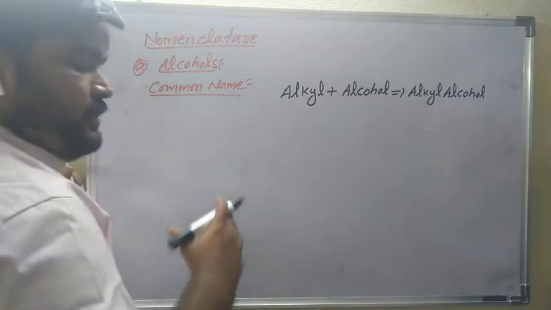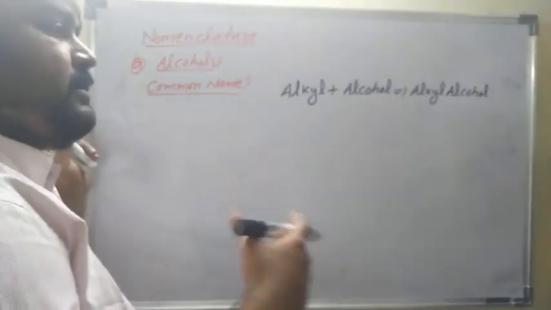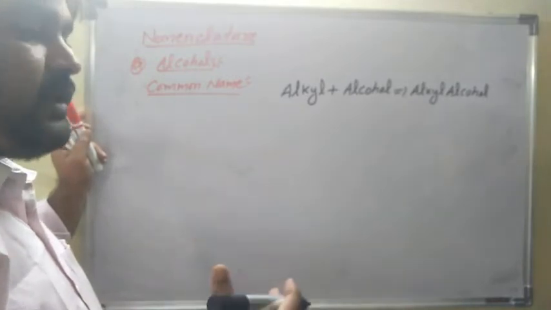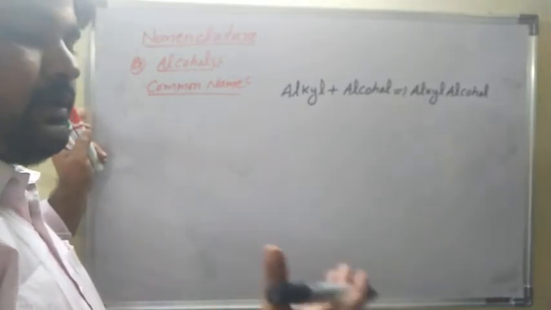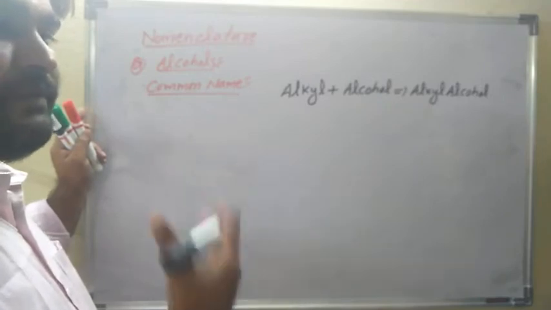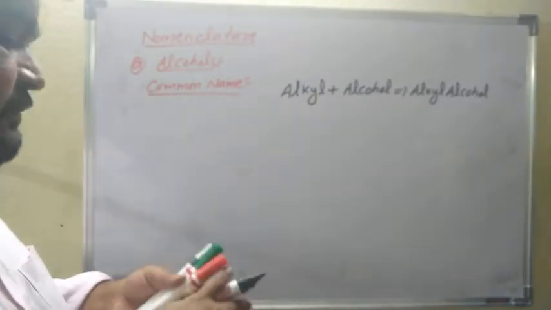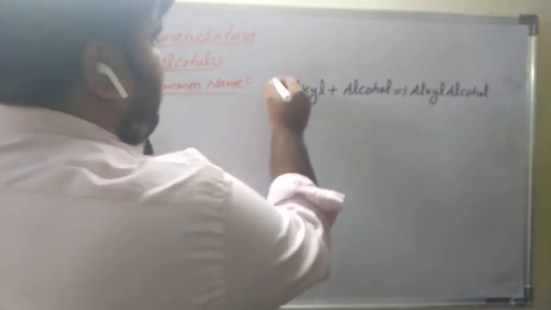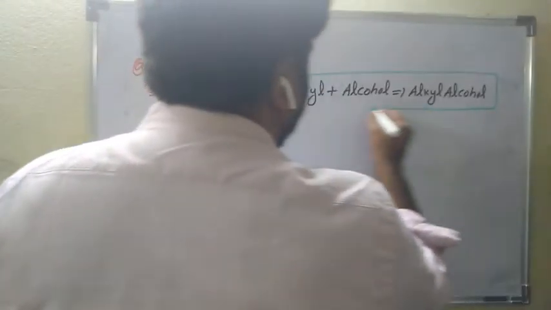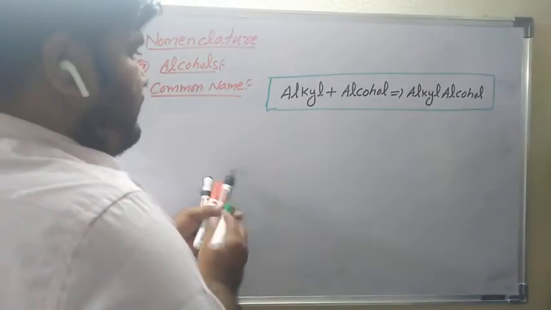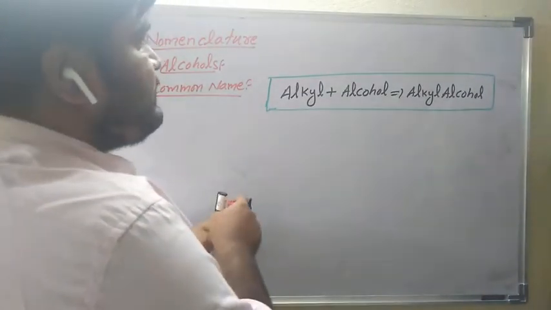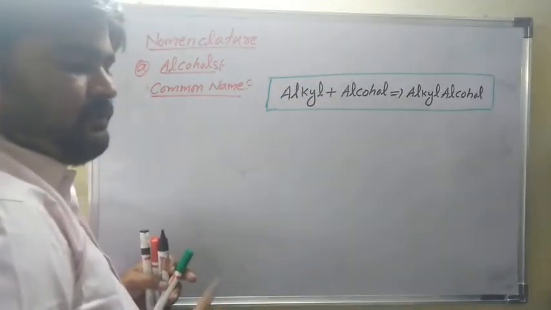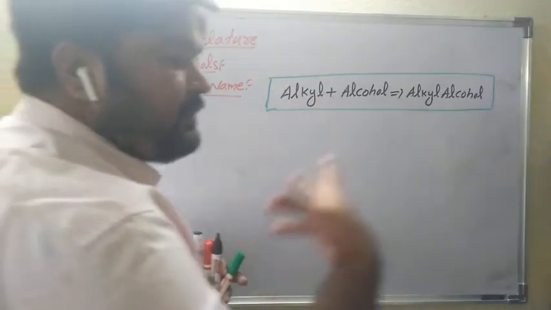Is it clear? So the common name of alcohols is derived from the alkyl group. The prefix is the alkyl group and the suffix is alcohol, so the common name is alkyl plus alcohol, alkyl alcohol. Whatever alkyl group is there, for methyl, it is methyl.